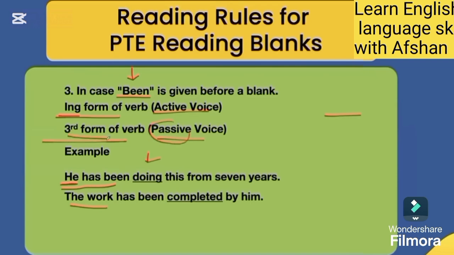If a is given before a blank, we will use a singular word in the blank. If an is given before a blank, we will use a singular word with a vowel sound.